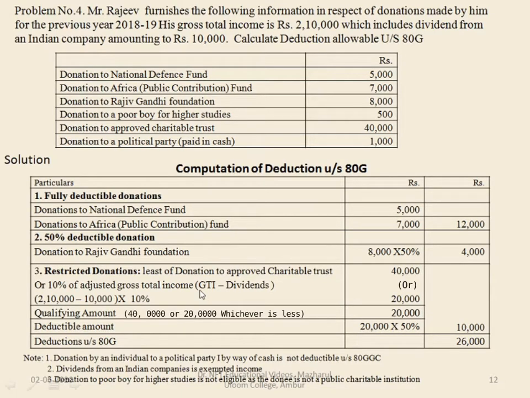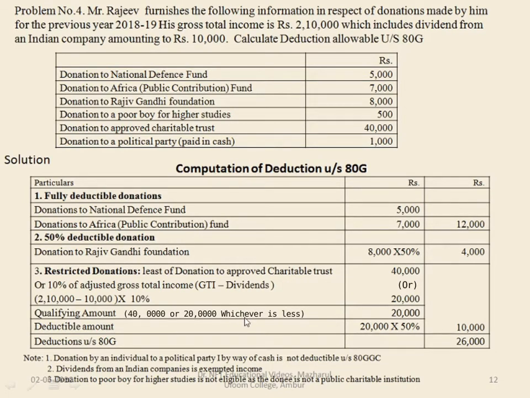Gross total income here is 2,10,000. From this 2,10,000, if you deduct the dividend from Indian company, that is minus 10,000, you get 2 lakhs. The 10% of this is considered to be the deduction which can be claimed. 10% is 20,000.